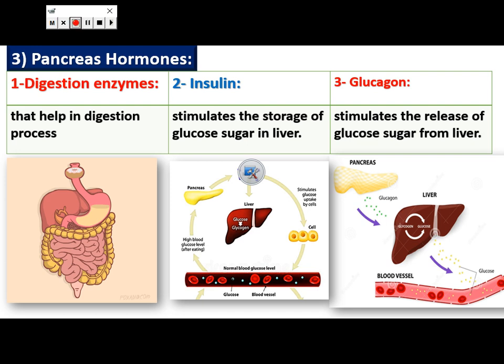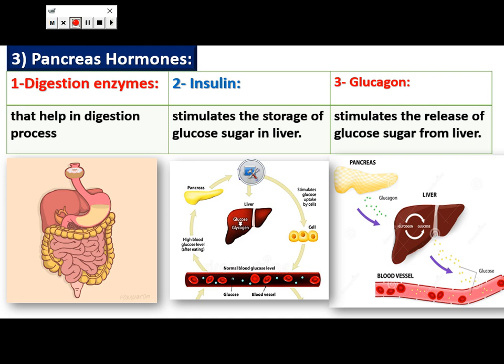When hormone disorders occur in the secretion of insulin hormone from the pancreas gland, they lead to diabetes. It is the disease caused by a decrease in the amount of insulin secreted from the pancreas, which leads to an increase in the amount of glucose sugar in the blood.